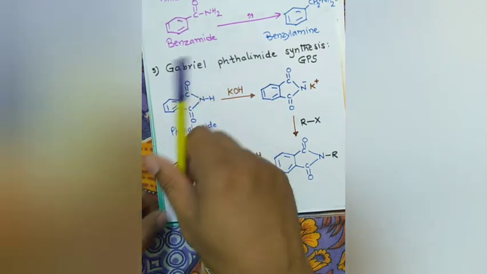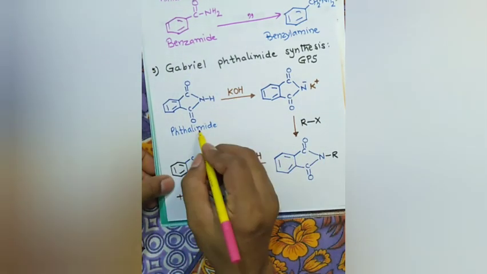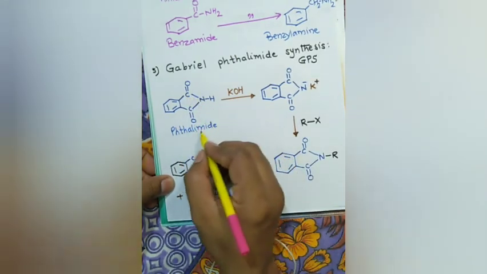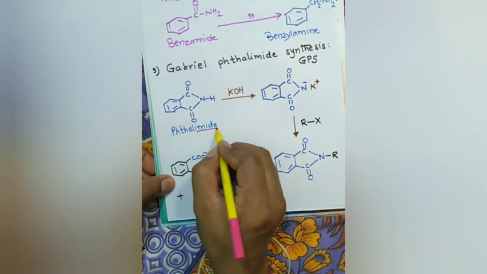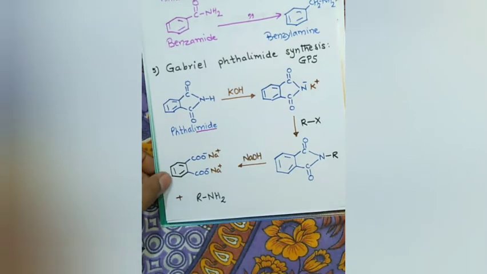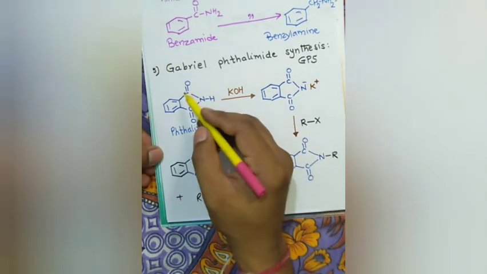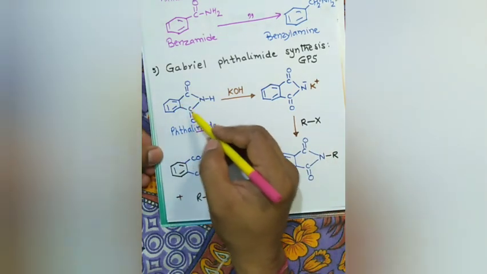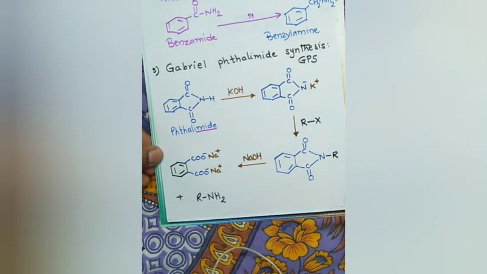It is an imide. What do you mean by imide? The nitrogen has 2 alkyl groups. Imide, okay. One nitrogen, and it is bonded to 2 groups like this. Phthalimide, you know. Phthalamide is benzene, and the 1,2 position is occupied by CONH2 groups. Okay. When it is heated, it forms phthalimide.